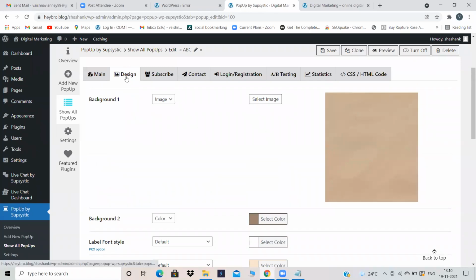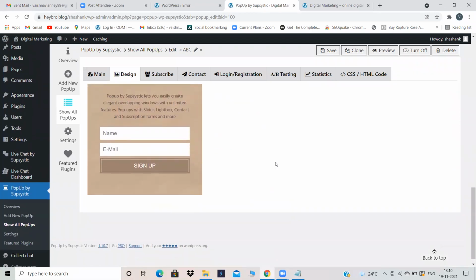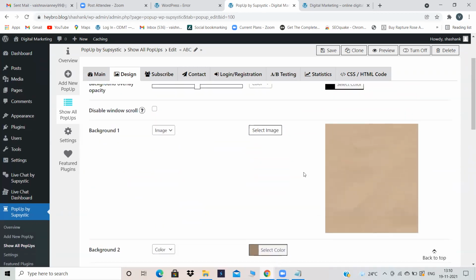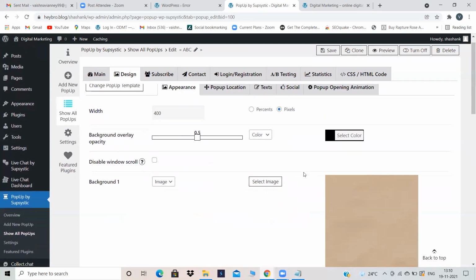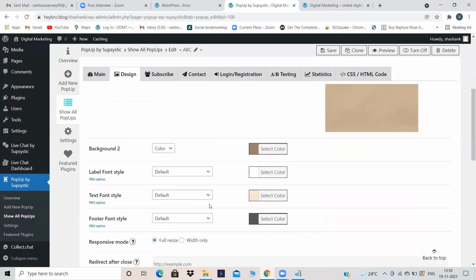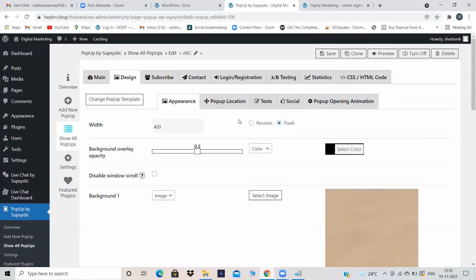Just go into the design option, wherever design is there, click on design and you can design your pop-up or contact form or live chat or chatbot, anything. For designing those plugins, you have to go into the design option. See, image is there. If you have your own image, upload that image over here. Background color is there, font is there, everything is there over here. You can design according to your wish. Width you can change, background colors you can change, font style you can change. Each and everything you can do according to your wish.